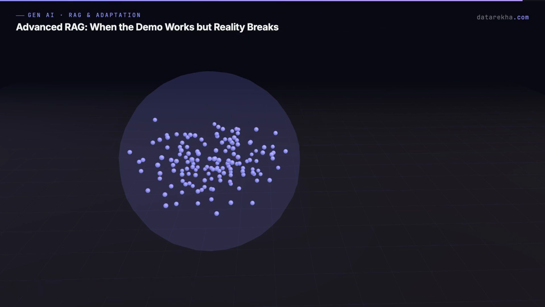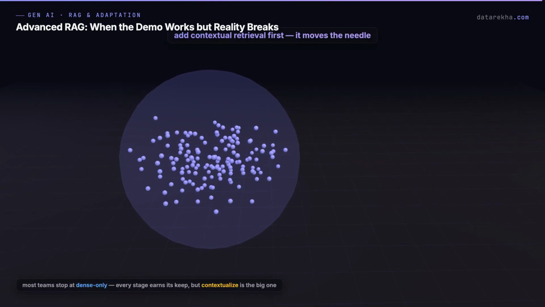Most teams ship the dense-only path and stop. Every stage here earns its keep. Add contextual retrieval first. It's the one that moves the needle.